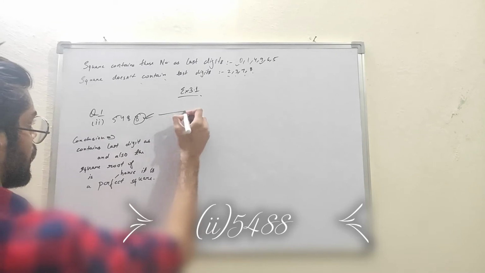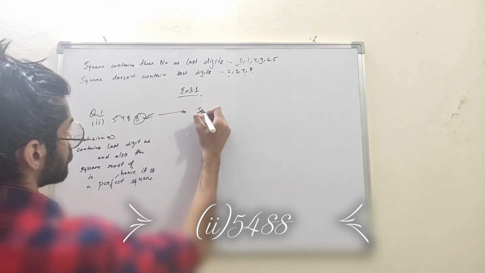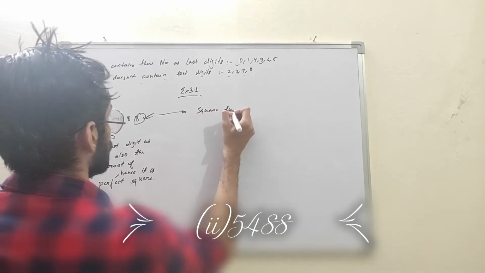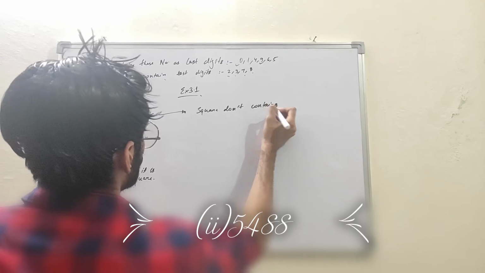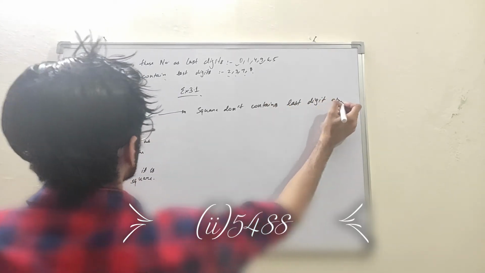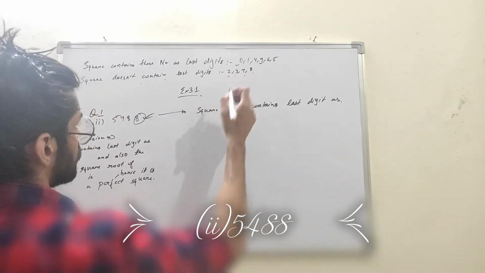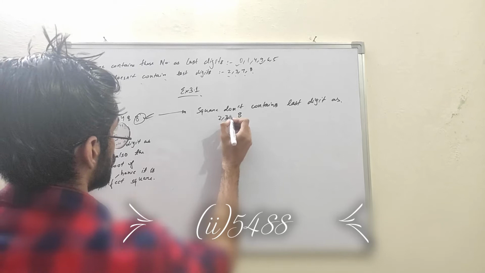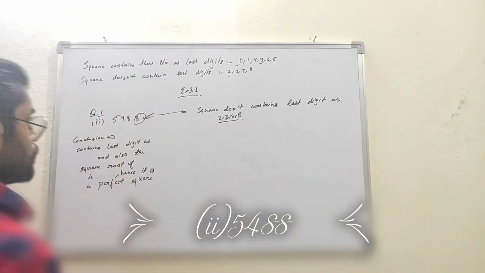You can write this statement: squares don't contain last digit as 2, 3, 7 or 8. So this will be the answer of the second part.